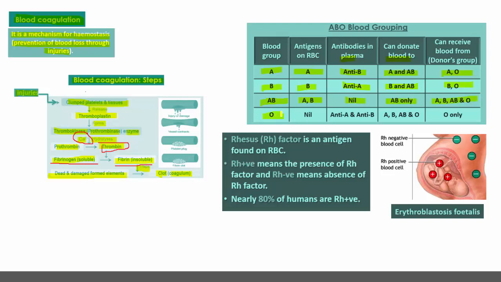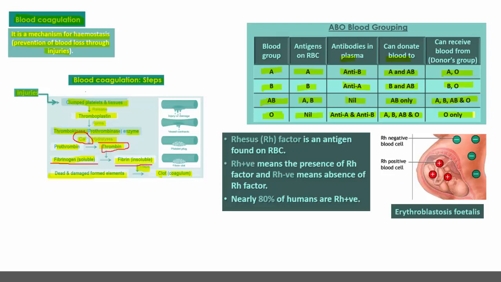If the person's blood group is O, the antigens are completely absent on RBCs and antibodies are present, both antibody A and antibody B. They can donate blood to AB and O, and can receive blood only from the O blood group.